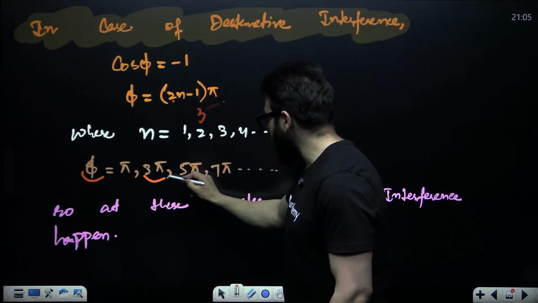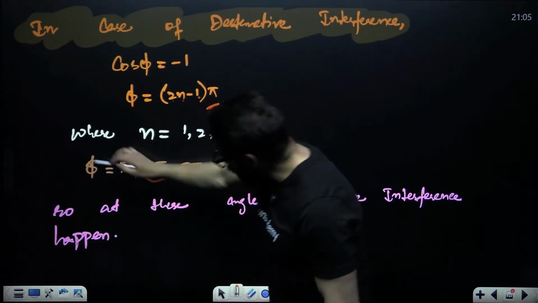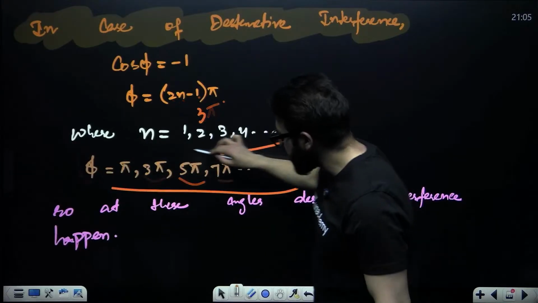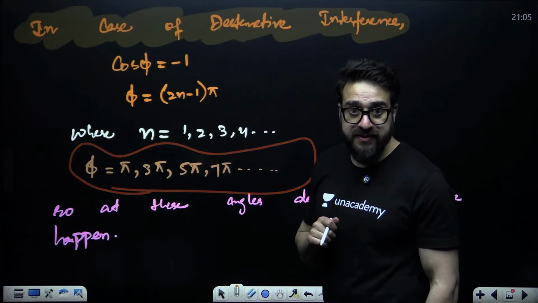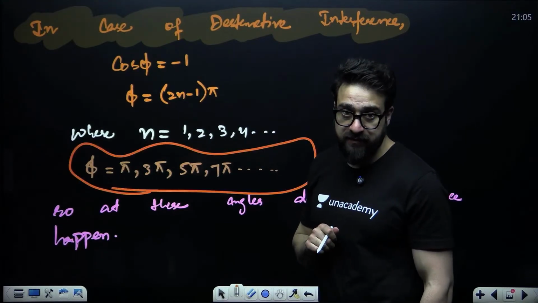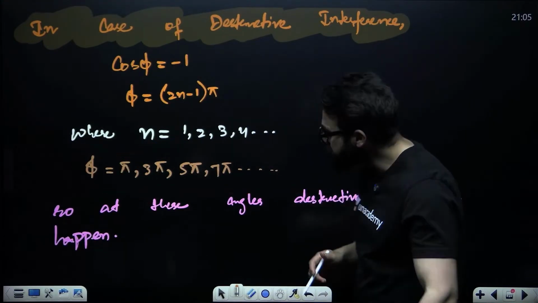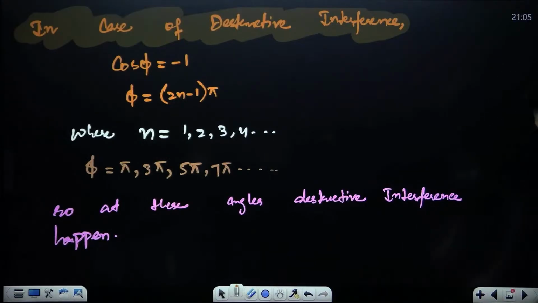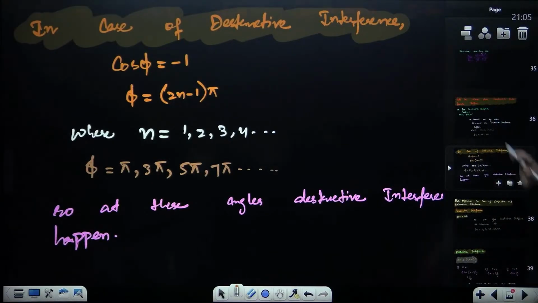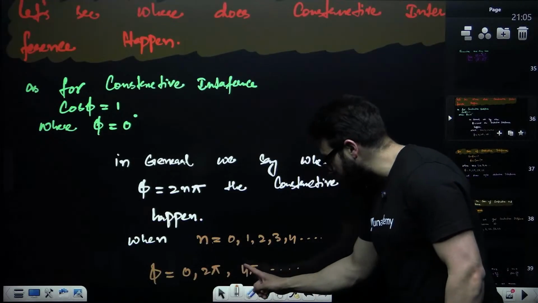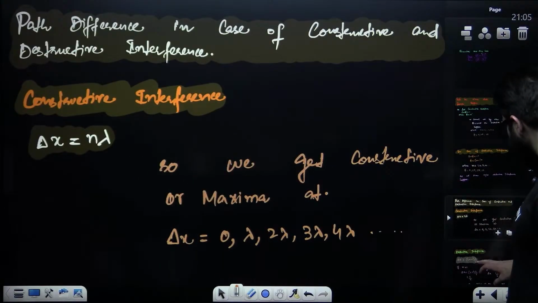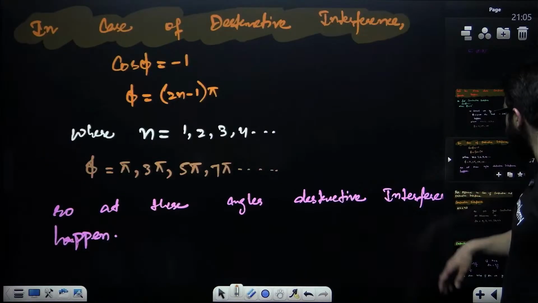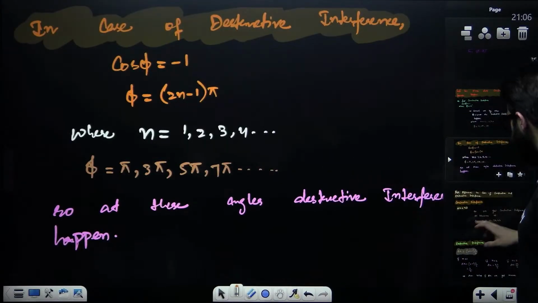So it is 3 pi, 5 pi, 7 pi. So at all these values of phase difference, destructive interference takes place. Now guys, constructive interference takes place at 0, 2 pi, 4 pi. Destructive interference takes place at pi, 3 pi, 5 pi, 7 pi, and so on.